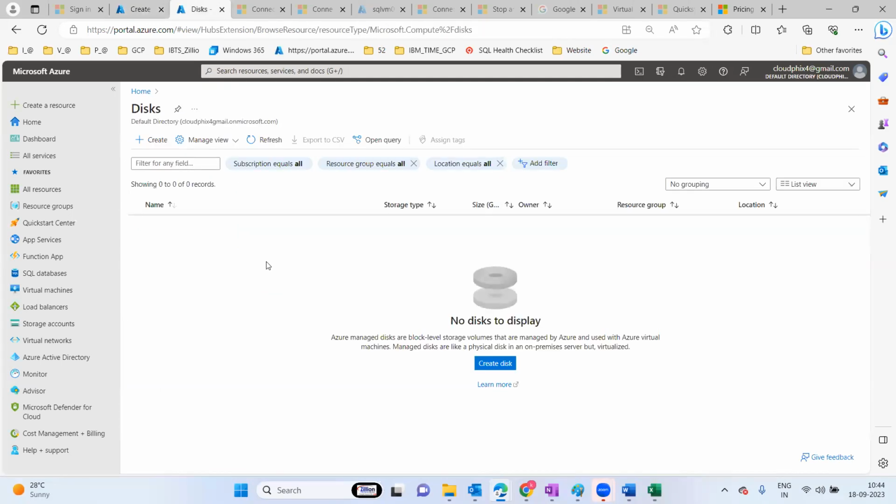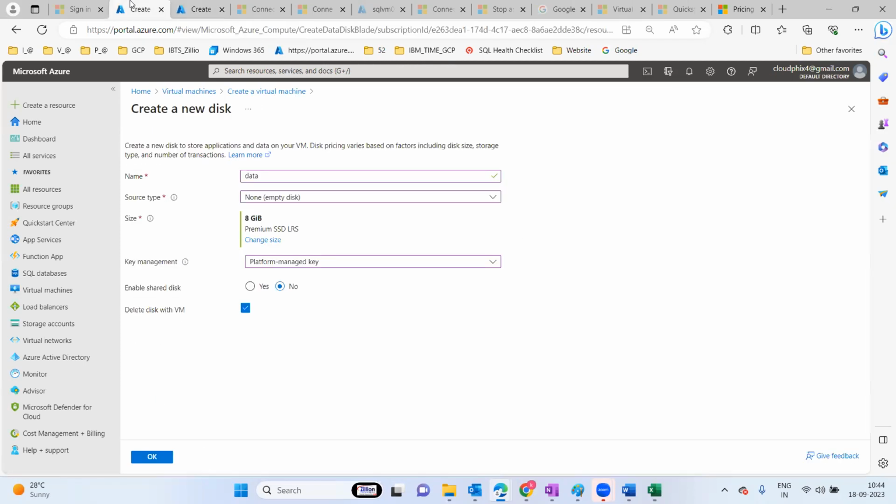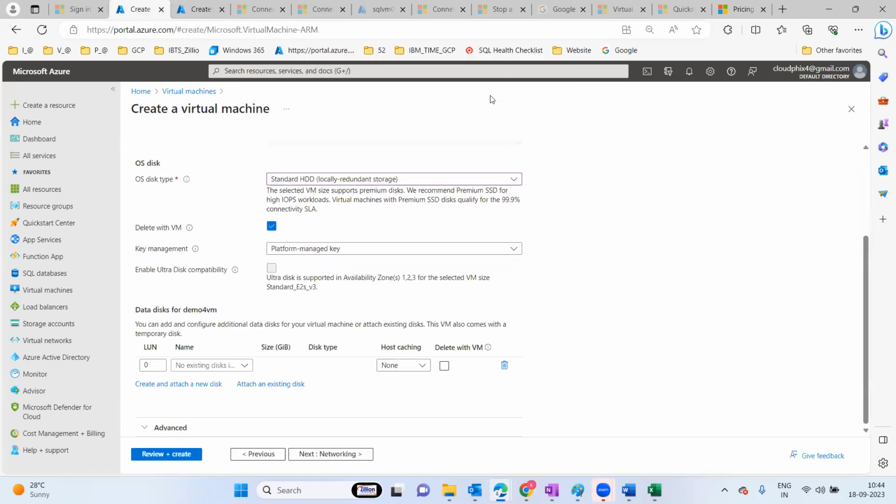If I want to create in a normal scenario also, you can create only a single disk and attach it. So there is an option, you see, right? You can create the disk or you can attach the disk. This is the creating of the disk. So what about the attaching of the disk for the same thing? You have attached the existing disk, right?